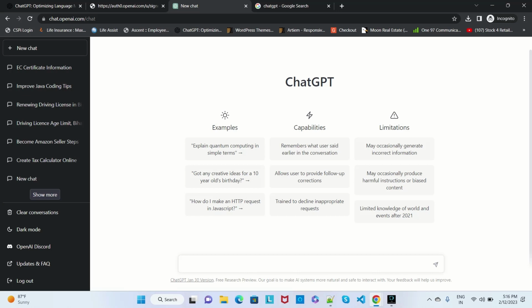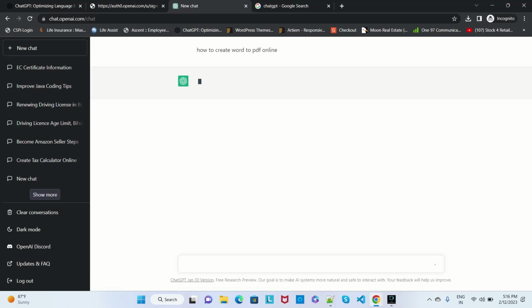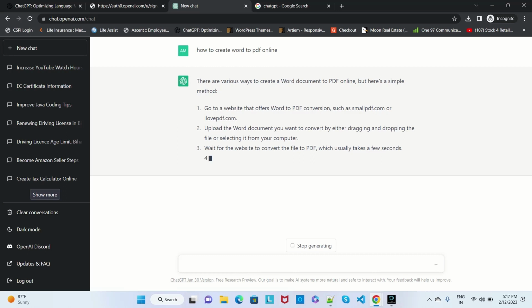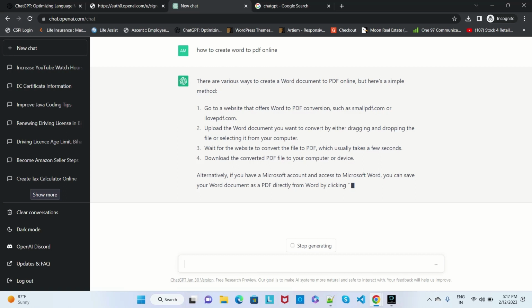Suppose you are a new user and want to create something new, some software, then you can directly mention how to create a Word to PDF converter. They will give you a deep idea online. See, this is ChatGPT where we searched how to create it, and there are options. They told us we can go to a website for Word to PDF conversions, like smallpdf.com, where we can convert online.